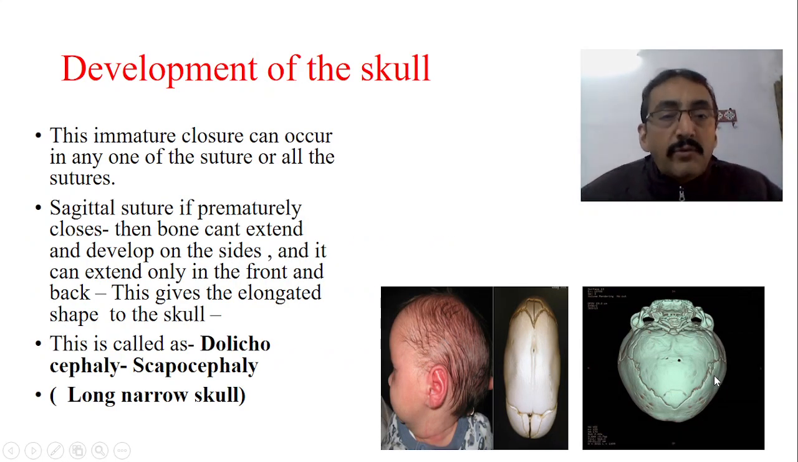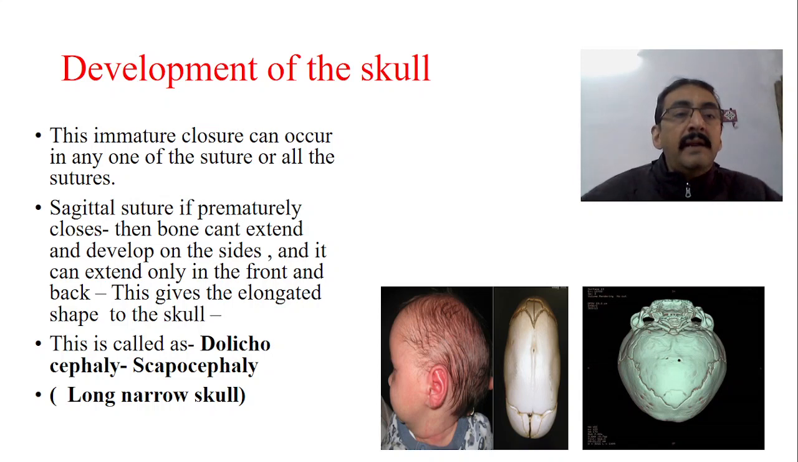Now this premature closure can occur in any one of the sutures, or it may also occur in all the sutures. We have so many sutures: sagittal suture, coronal sutures, lambdoid, mastoid, etc. If the sagittal suture closes prematurely, the sagittal suture running from front to back, then the bone cannot extend and develop on the sides. On the sides there is no scope for development because it is closed.